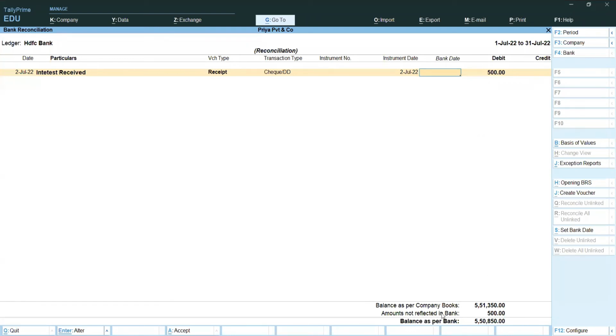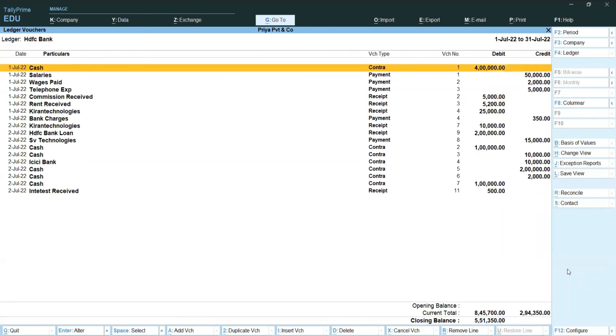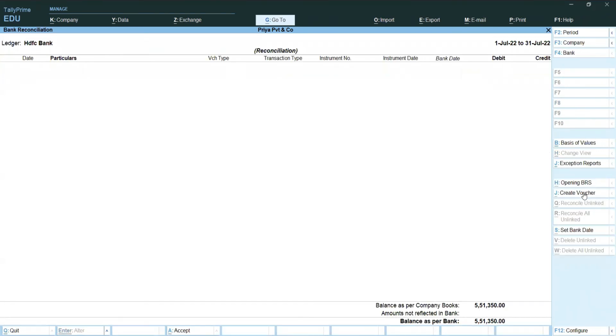See, now the amount is not reflected in the bank, 500 is showing as the difference between balances as per company books and balances as per bank books. Now I am updating the bank date here, the bank clearing date, and automatically it is corrected. If we miss updating any entries in Tally, our balance does not tally. We have to recheck and correct that, that's all. Again, I am pressing the reconcile button in the button bar. See, now the balances are tallied.